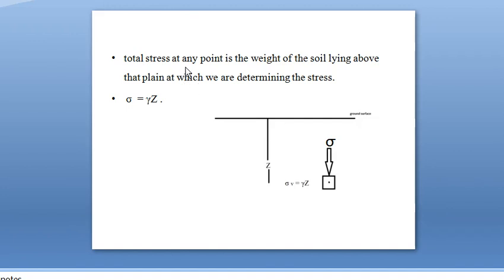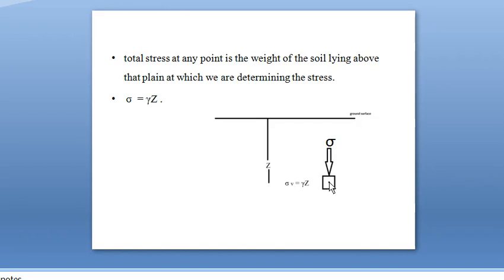Next, the total stress at any point is the weight of the soil lying above that plane at which we are determining the stress. In this example, consider the soil mass which is at a depth z below the ground surface. This is the ground surface, and the soil mass is at a depth z below this ground surface. And sigma is the total stress acting on the soil mass, and this total stress is the weight of the soil lying above that plane at which we are determining the stress.